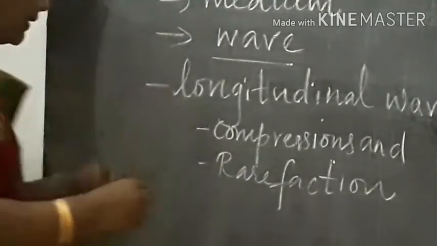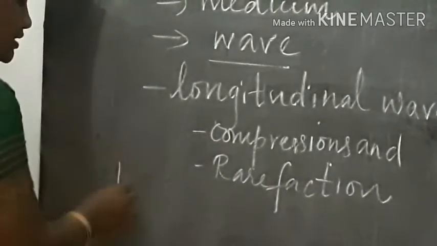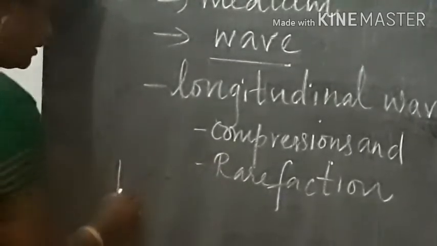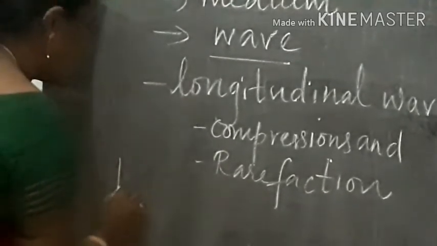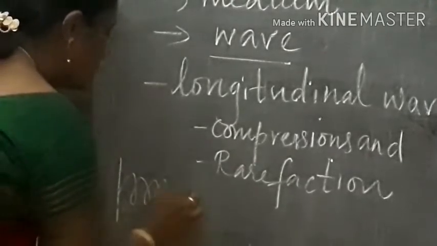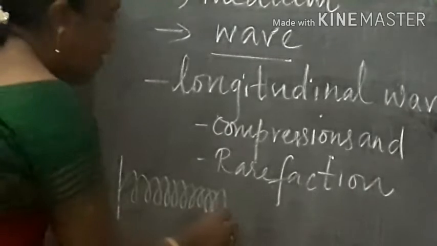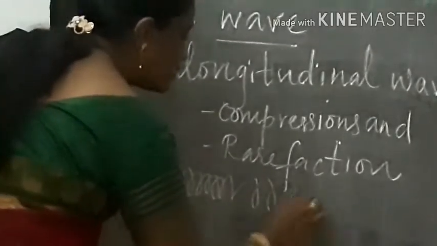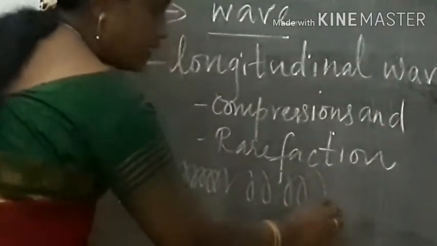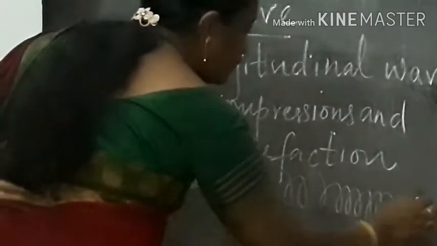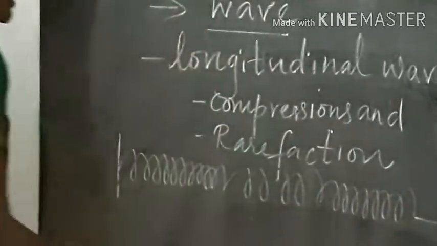Say for example, if this is a spring, and I pull and push the spring, at some points the turns will be very close, and at some points the turns will be a little apart, and likewise it goes on.